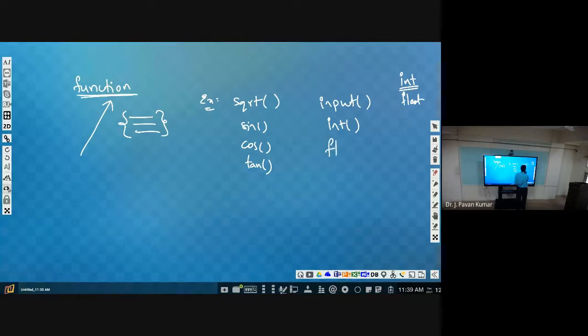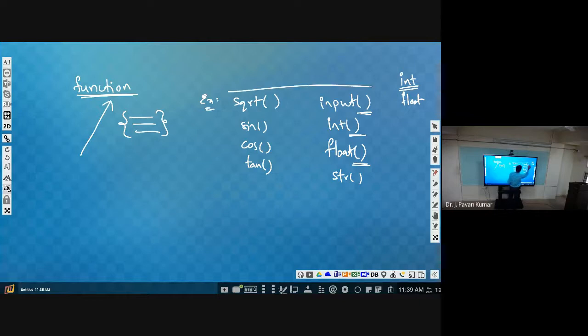But whenever you use these parentheses, automatically that should be a function. So input, int, float, these are functions. Even str of is also a function. Any other functions that you know, which we have discussed earlier? What are the other functions that we have discussed?